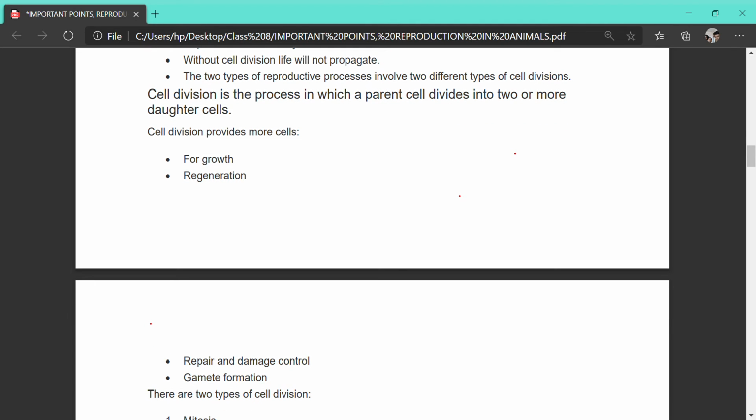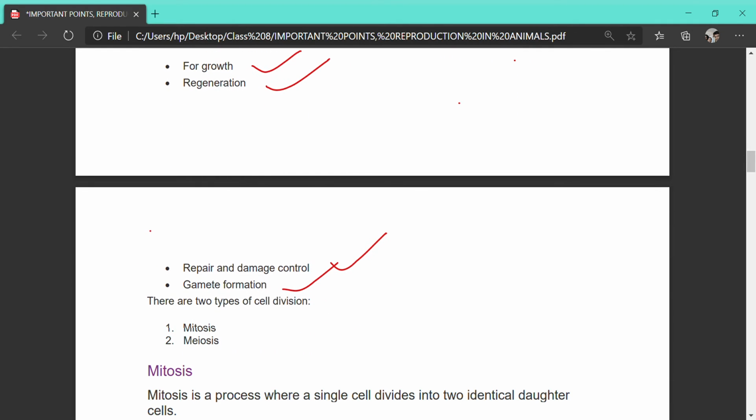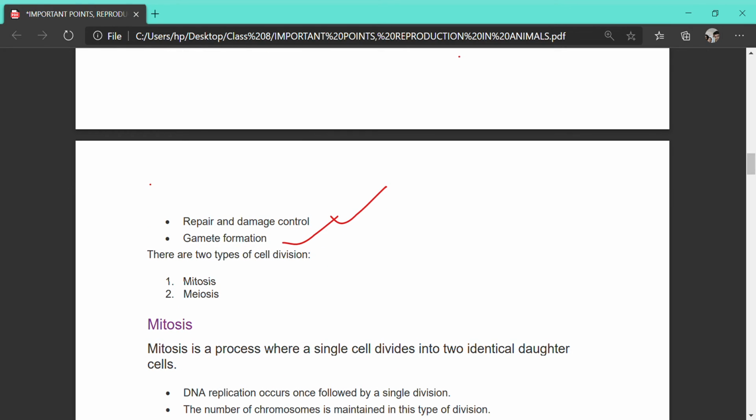Cell division occurs for many reasons. The functions we can sum up now: for growth, for regeneration, for repair of damage, and also gamete formation. Gametes we are going to learn about in later topics. Gametes are the male and female cells that are produced in the sexual mode of reproduction, and these gametes fuse together to form a zygote. We have already learned this in class 7, and this zygote later on develops into an embryo, and later this embryo matures into an individual.